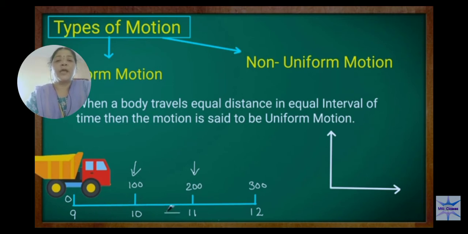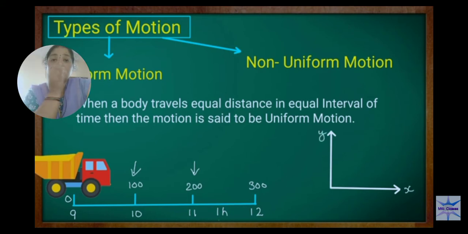Same interval of time. 10 to 11 means 1 hour, then it will travel 100 to 200, which means 100 meter. Next, 11 to 12 is again 1 hour, and it will travel 200 to 300 meter, again 100 meter. What it shows is that in each 1 hour interval it travels 100 meter, 100 meter, 100 meter. There is no change in the distance travelled and the time interval. Such a motion is called uniform motion.